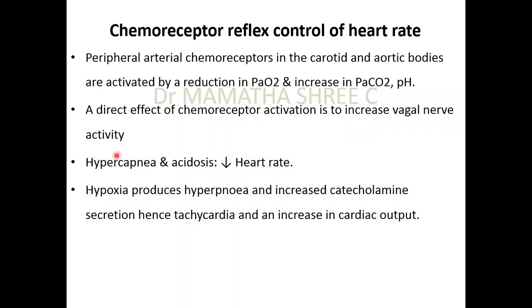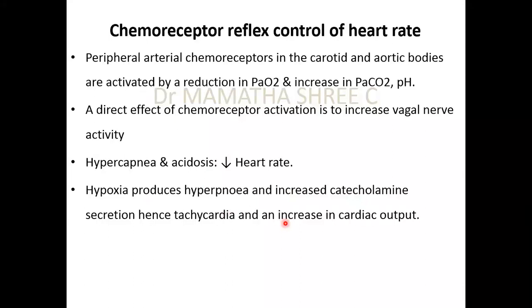Coming to hypoxia, hypoxia in turn is causing an opposite effect. That is, it is going to produce hyperpnea and it increases the catecholamine secretion. Of course, we know epinephrine and norepinephrine are going to cause tachycardia and increase in cardiac output.